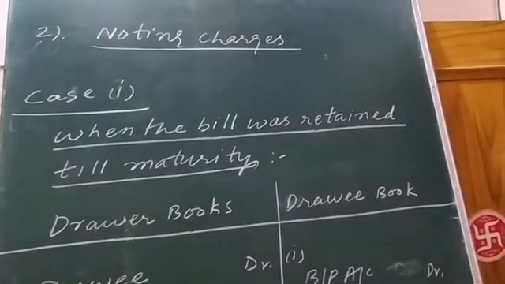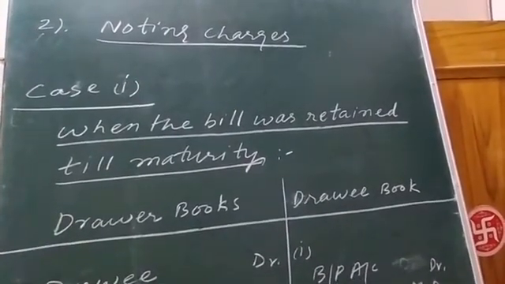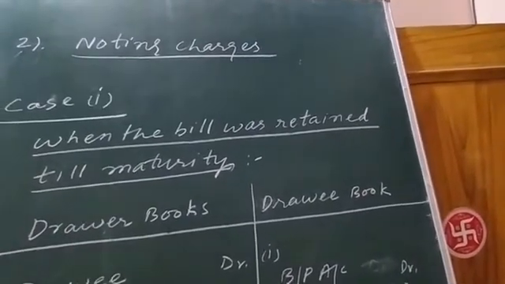So these charges are charged by the notary public or notary advocate, and hence an expense for both the parties, drawer and the drawee.